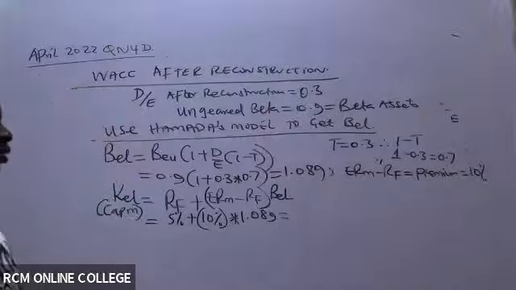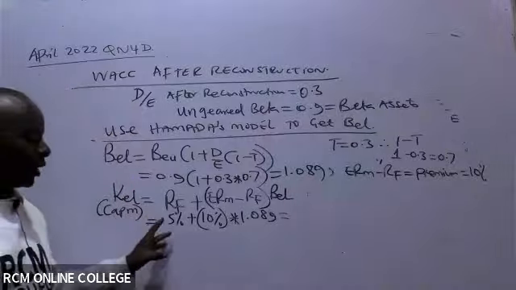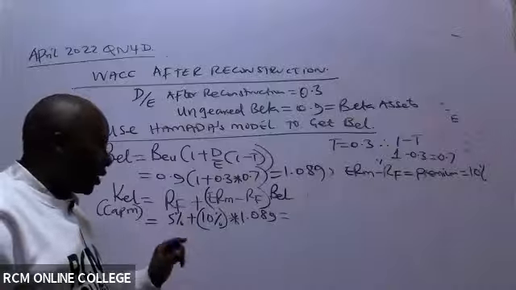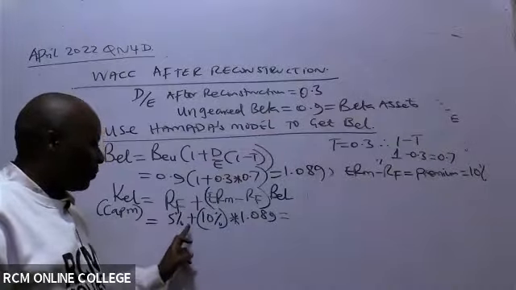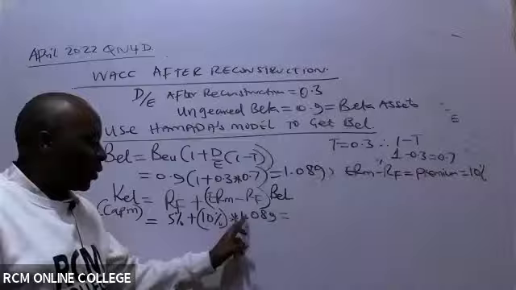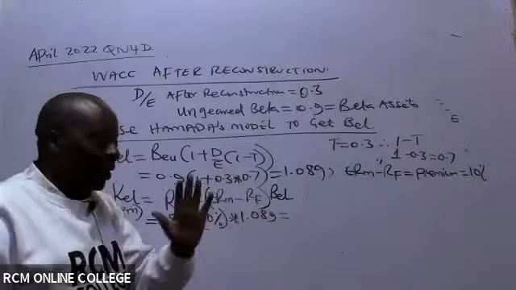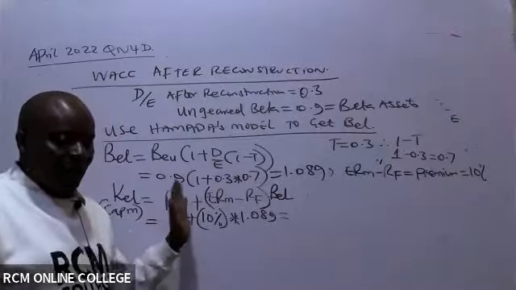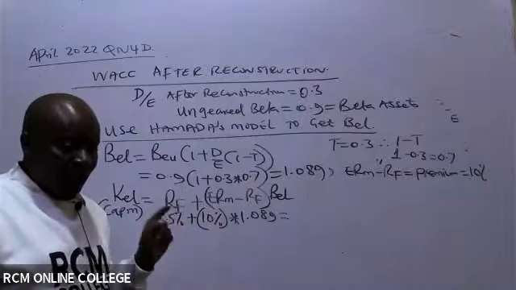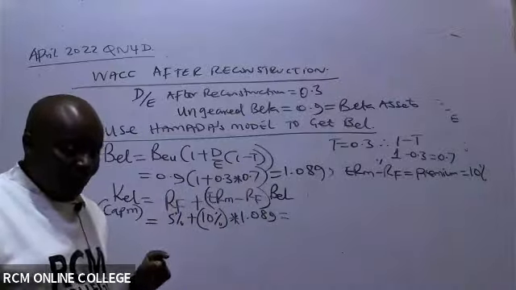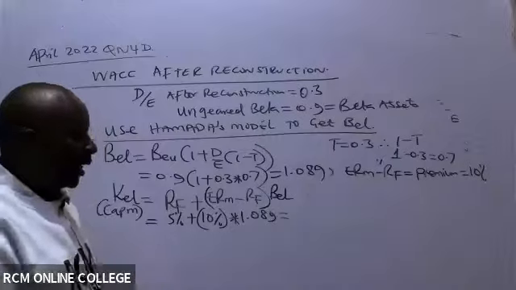So please use your calculator and ensure you're able to follow this very well. Don't say equals anywhere. Say 5 plus 10 times 1.089, and then you say equals after you've finished everything. I would want to see whether you're getting these things. So they're getting 15.89.